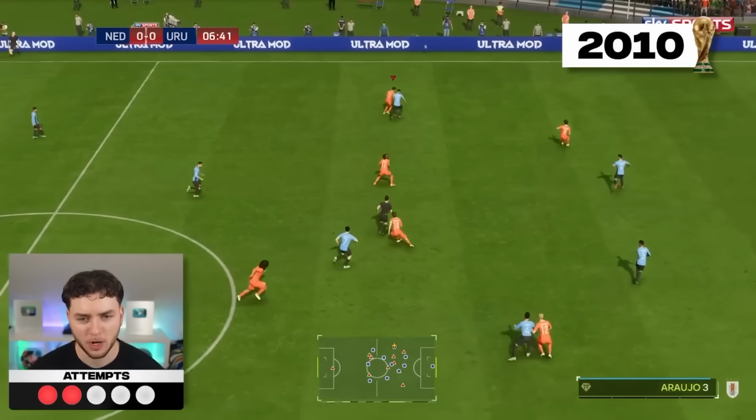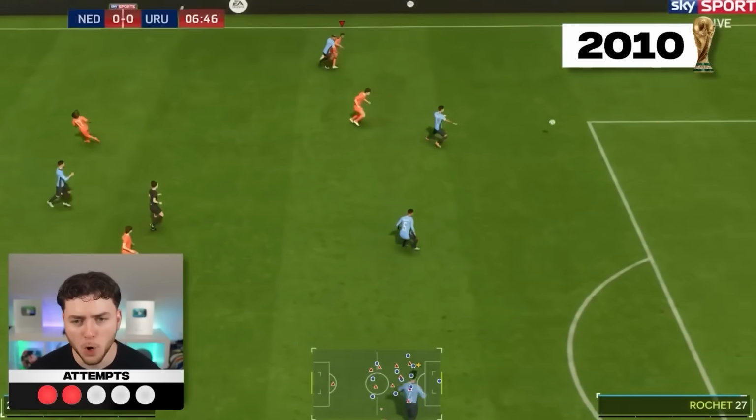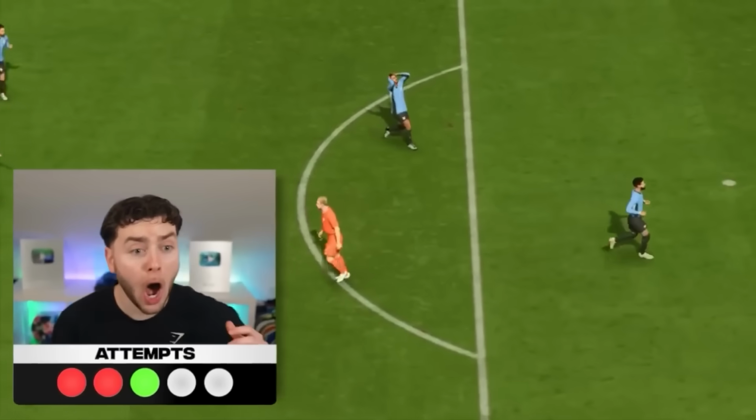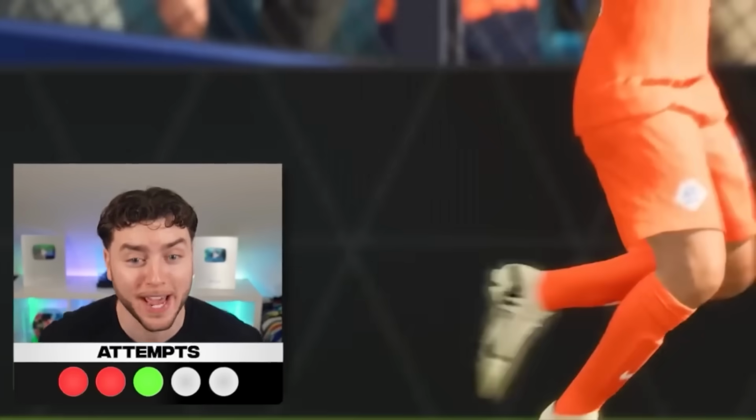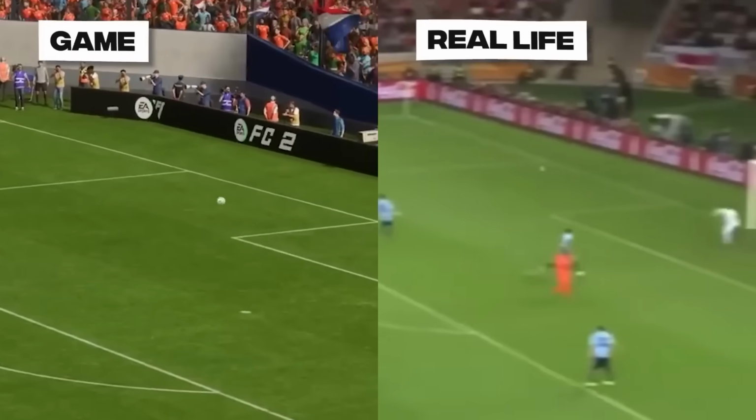Attempt number 2. Boom! Oh! All we had to do was put power shot on it, and Van Bronckhorst has done that. Oh my god. That is the sledgehammer. What a goal. What a player.